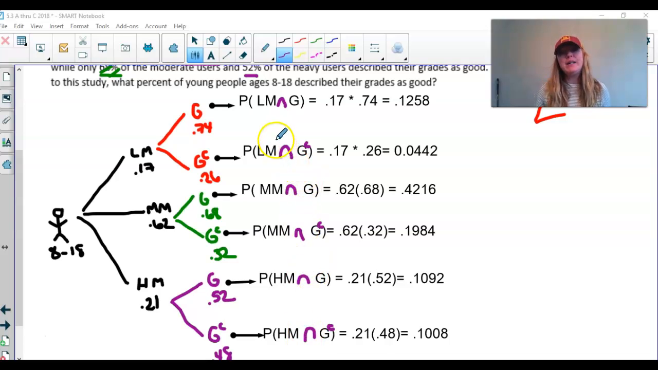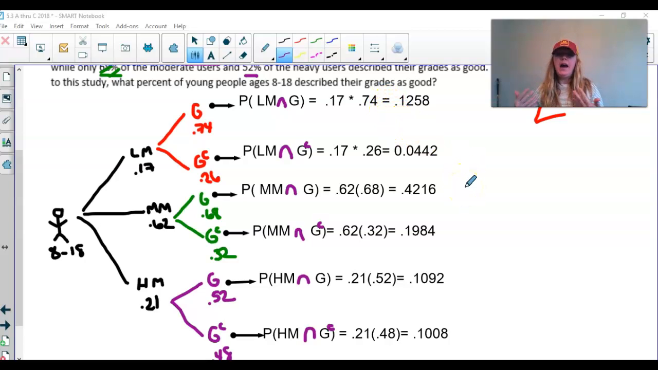Okay, guys, so you can see in parentheses here, I have my sample space, everything that could happen. And what I did is I found the probability of each event here in the sample space. And just again, keep in mind, how did I do that? I went through and I just followed the tree diagram. I have a kid, 8 to 18, light media user, not good grades, multiply, and we get our answer. Medium, good grades, 0.62 times 0.68. Medium, not good grades, 0.62 times 0.32. Heavy, good grades, 0.21 times 0.52. Heavy, not good grades, 0.21 times 0.48. Now here are all the different probabilities. If I would add all of this up, it should equal 1, okay?